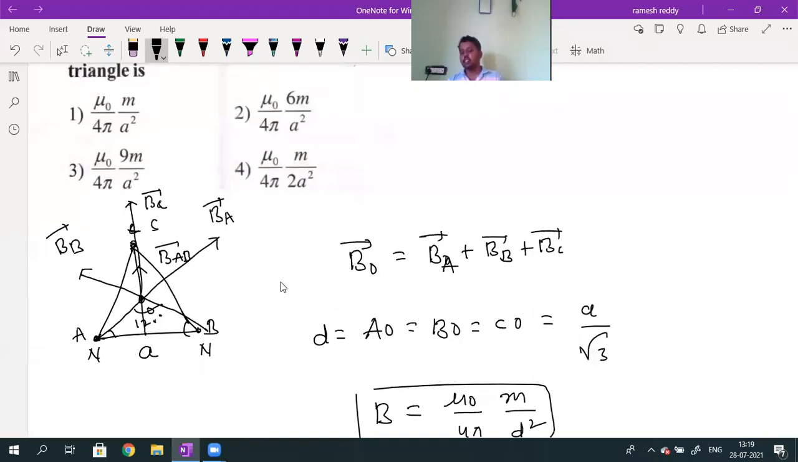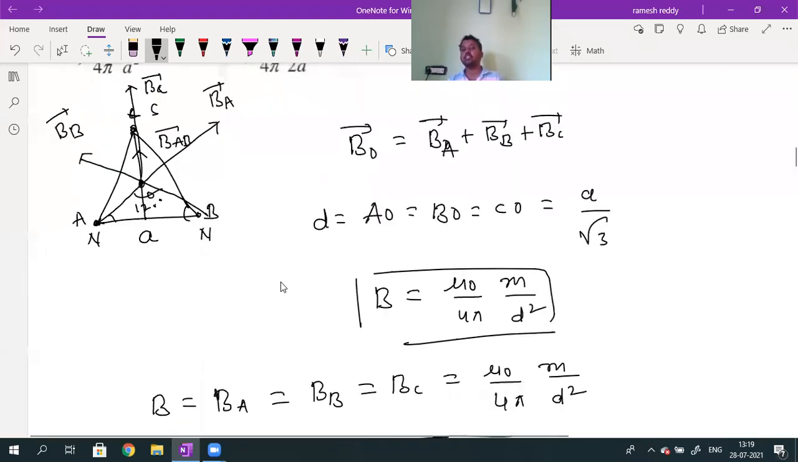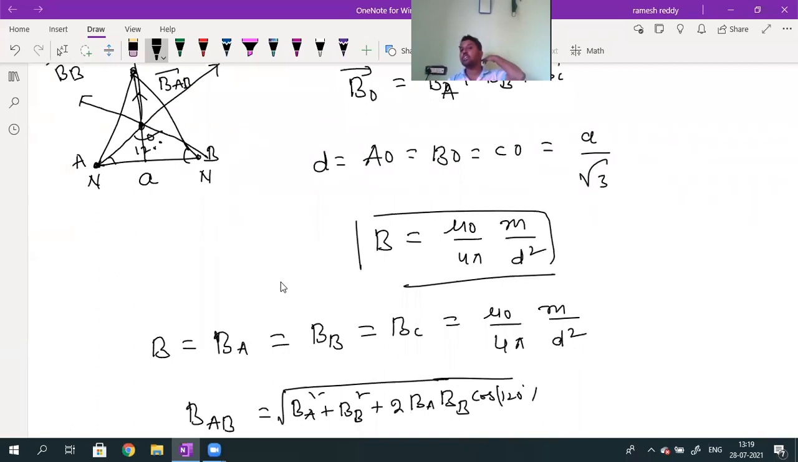What is the formula for magnetic field induction due to a single pole? Mu naught by 4 pi into m divided by d square, where d is A divided by root 3. So BA, BB, BC values are equal, which is B, equal to mu naught by 4 pi into m divided by d square. Substituting d as A by root 3, whole square, we get mu naught by 4 pi into m by A by root 3 whole square. The 3 comes to the numerator, giving 3 into m divided by A square. This is the B value.